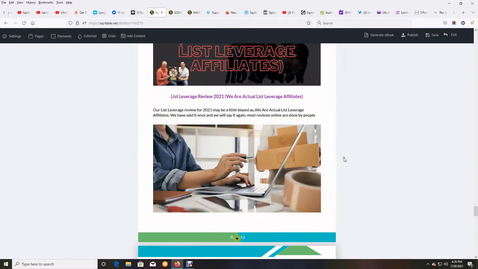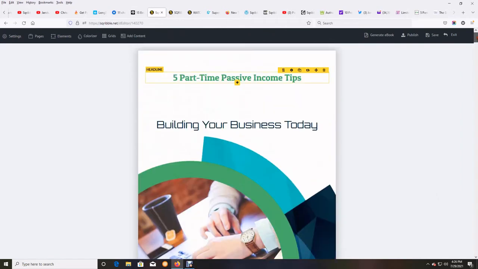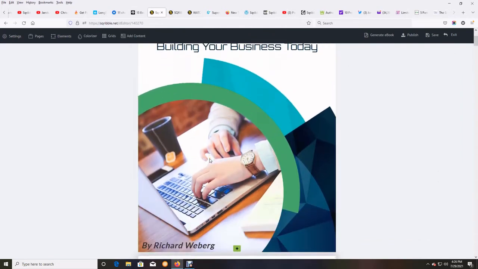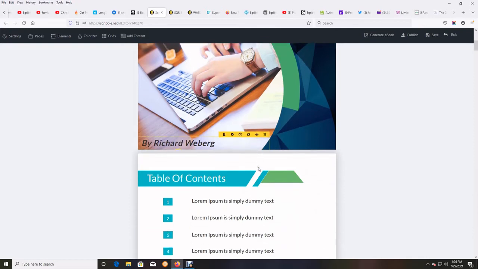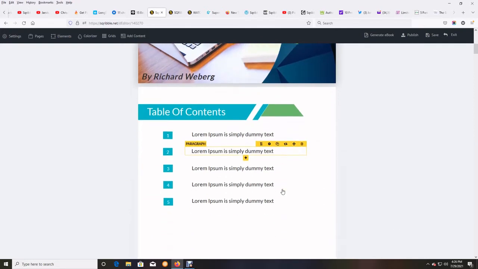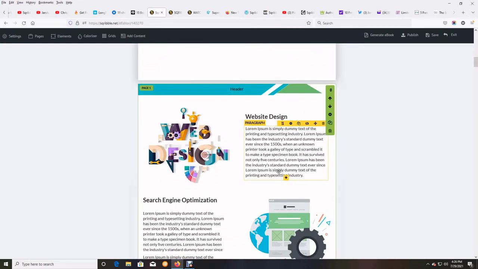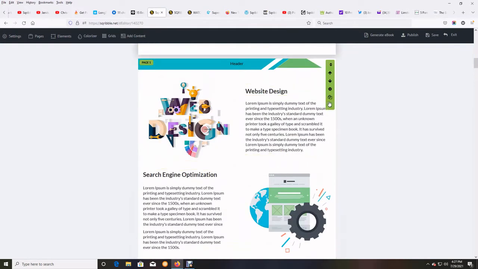Okay. I'm actually going to leave all this the way it is because I really like it. I'm leaving this image here. I could change this cover if I wanted to, but I don't want to. Table of contents. Now I can generate a table of contents, but first I'm actually going to get rid of this section. I don't want this.